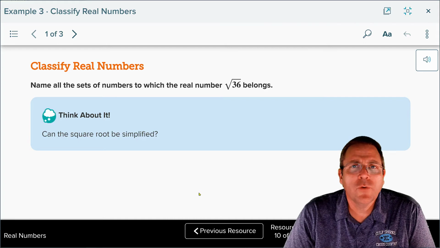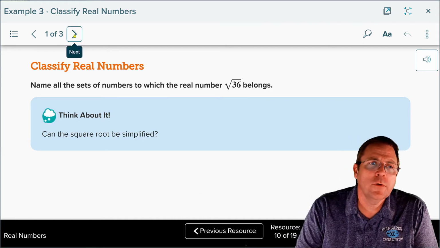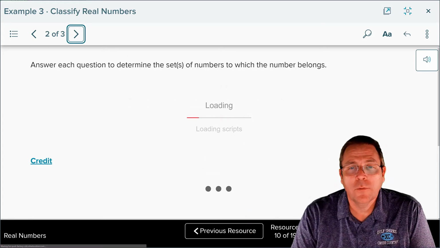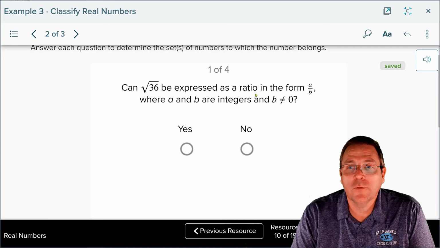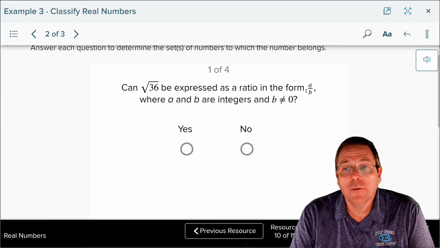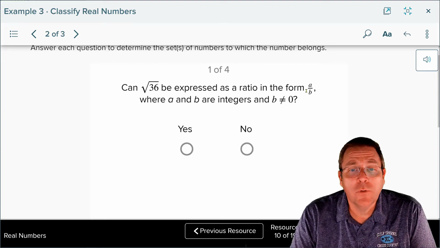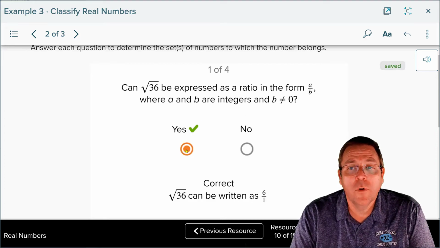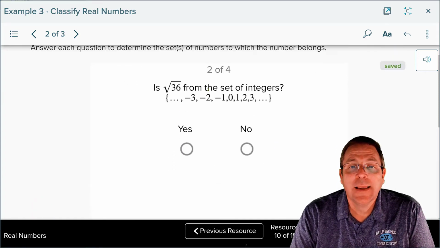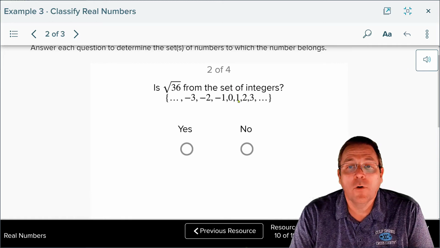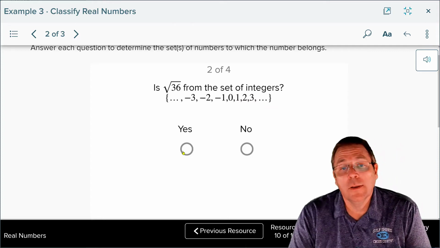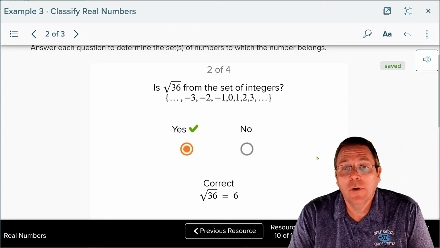How about the square root of 36? Well, the square root of 36 is, what number times itself is 36? 6. Good. And we can ask ourselves, can the square root of 36 be written as a ratio in the form of a over b, where a and b are integers and b is not equal to 0? Absolutely. That would just be 6, also known as 6 over 1. That means that it is going to be a rational number. The next question is, is it an integer? Well, yeah, it falls in 1, 2, 3, and after that you've got the ellipsis 4, 5, 6. So yes, indeed, it is going to be an integer.